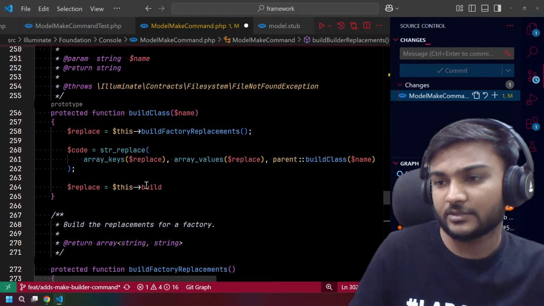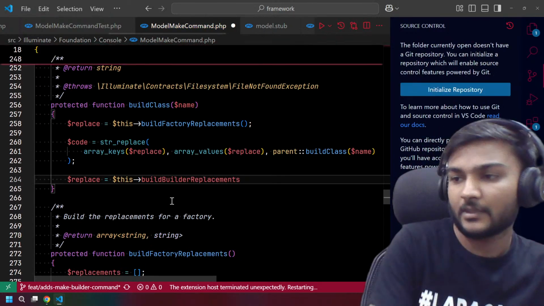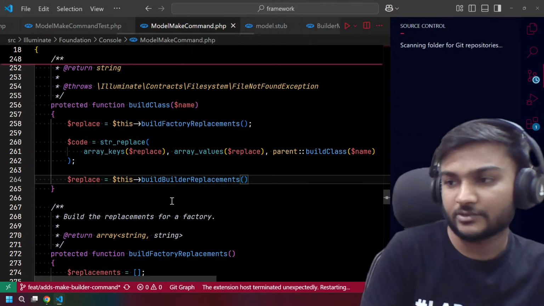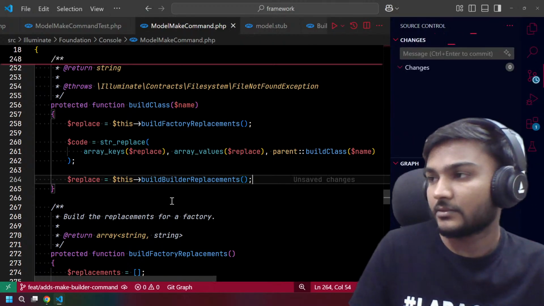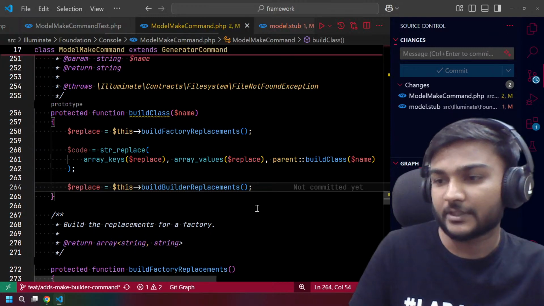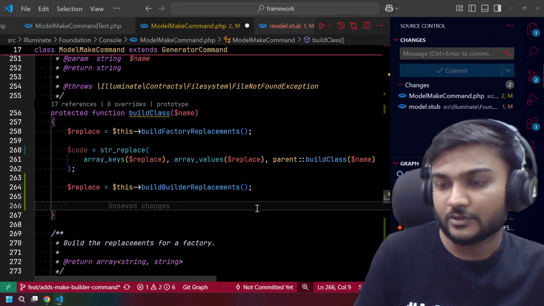My system hanged or something like that. Yeah, it hanged actually. No, now it is working. Perfect. Okay, and what we'll do is,